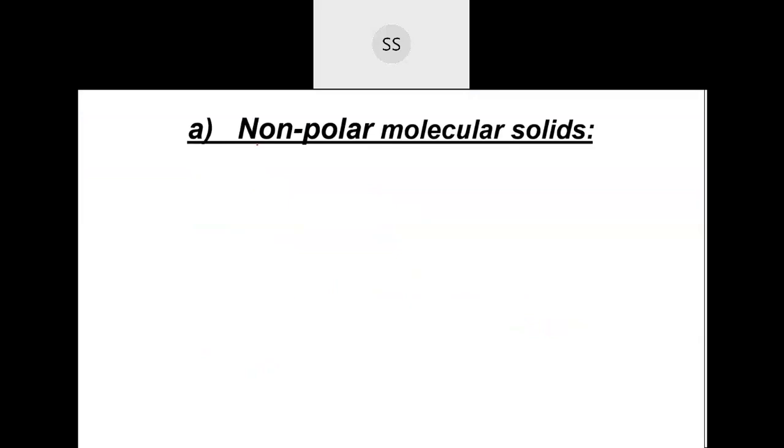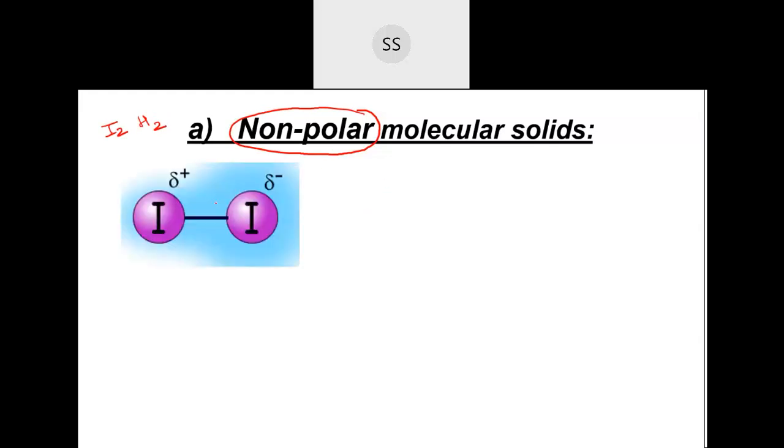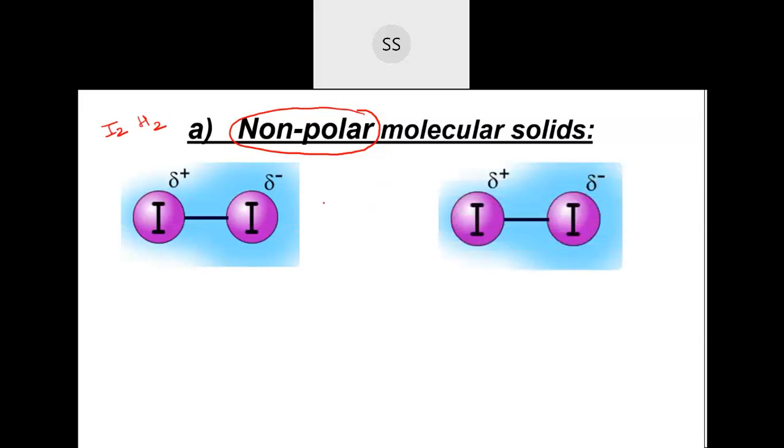First one is non-polar molecular solids. Go with the name: non-polar molecular solid means the molecule doesn't have any charge separation within itself. Between the atoms, there is no charge separation. For example, iodine molecules or hydrogen molecules are non-polar. But if you lower the temperature, the electron density can shift to one side. Taking the iodine molecule here, one iodine can get a negative charge and the other can acquire a positive charge, because the electrons are in the form of a wave.